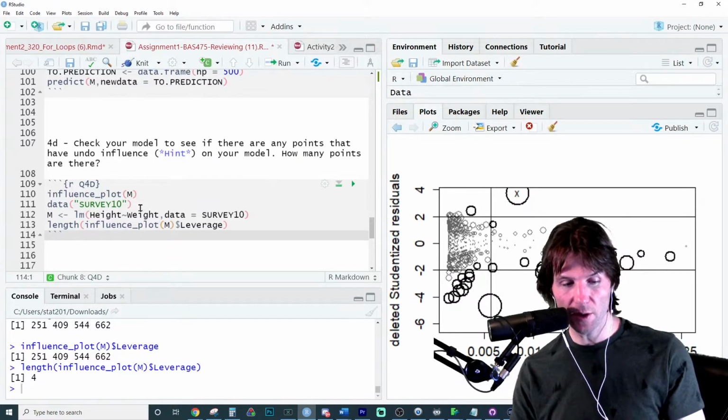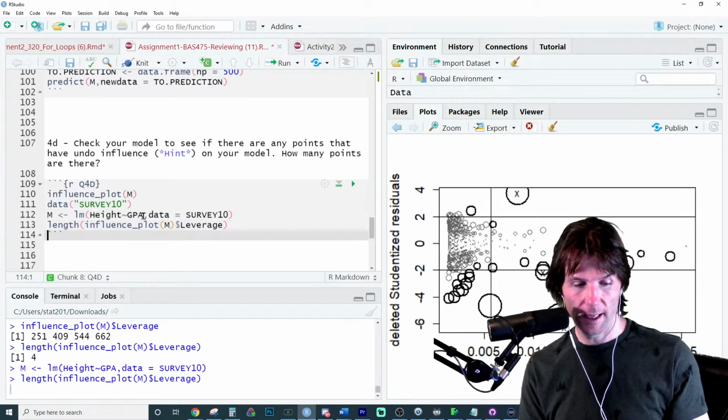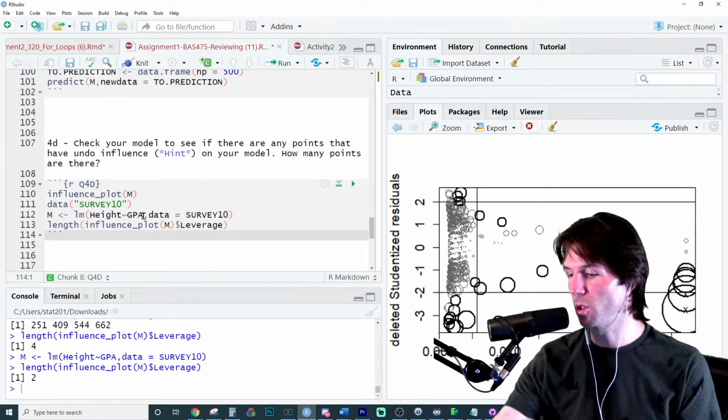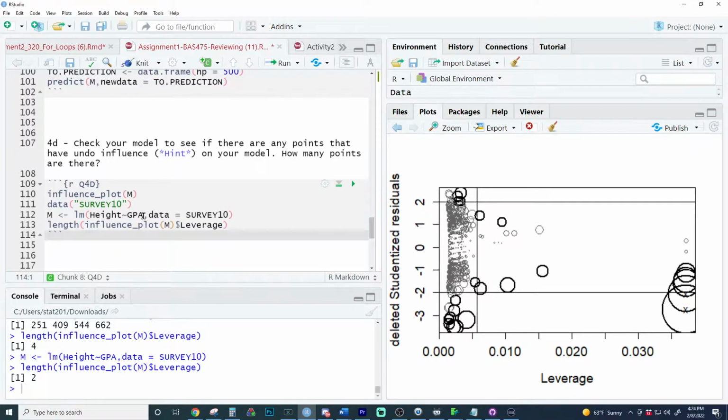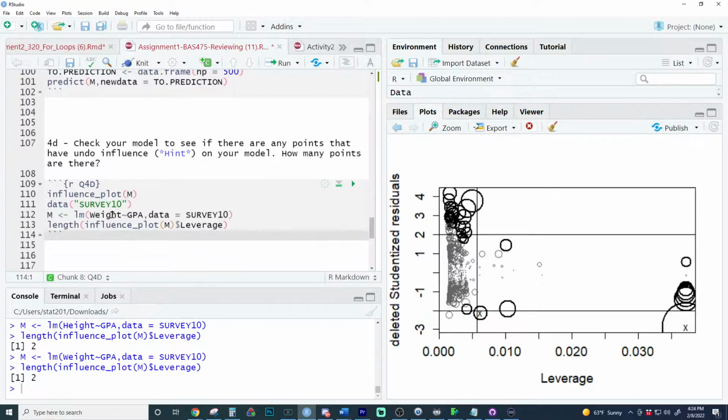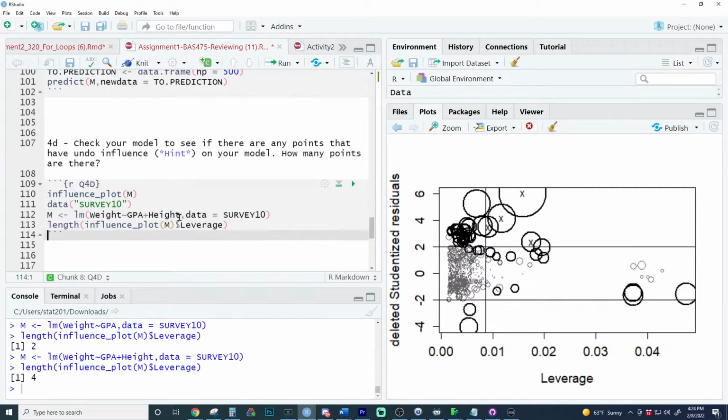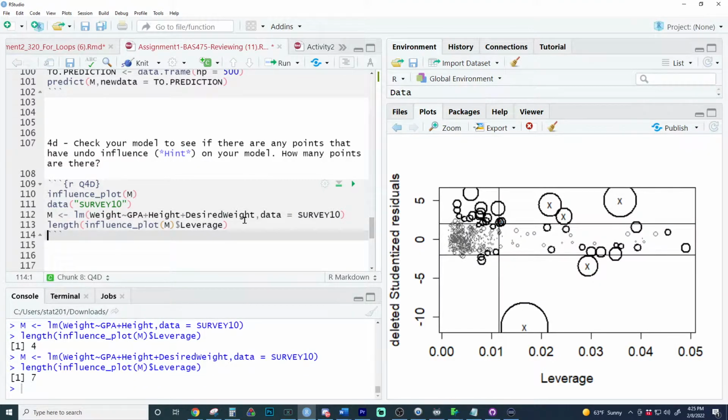So you could check any model you want, like GPA. And if you run this on GPA, there's 2 influential points. It might be hard to see, but there's 2 influential points. You can just change your variables to look at models and find how many influential points there are with these models. It'll just report to you the values of influential points, which are points that are really pulling our model in a way that's too strong compared to the other points.